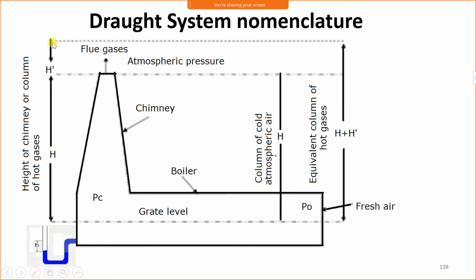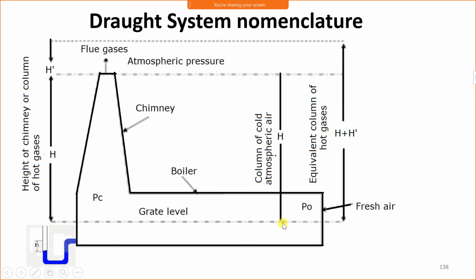Now H dash represents the movement of flue gases in the vertical direction, measured from the top of the chimney. After moving in the vertical direction, the flue gases change direction as per the direction of air movement. Therefore, the vertical movement of flue gas from the chimney top is called the hot gas column, which is represented by H dash. This is the atmosphere, this is a chimney, and this is a boiler.